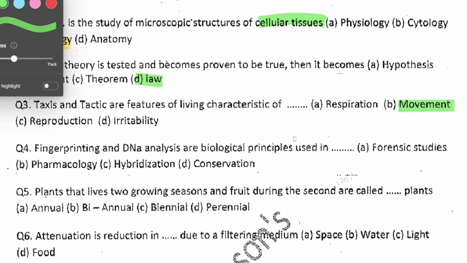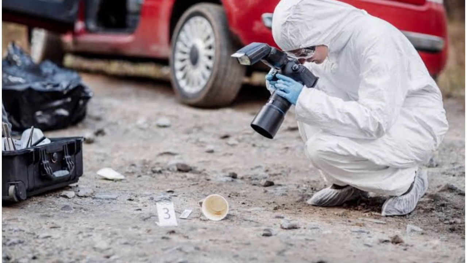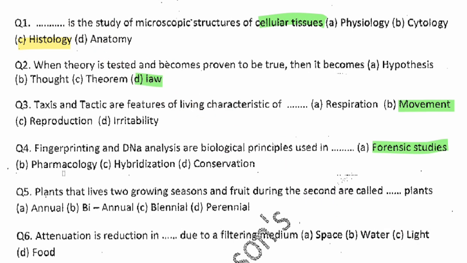You use fingerprinting based on the principle that no two persons in this world have the same fingerprint. Then DNA, you can also use it to analyze in crime scene investigation. That is where forensic studies comes in, so it's not the other options.